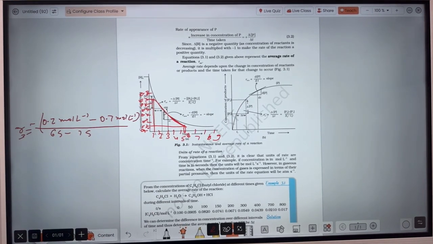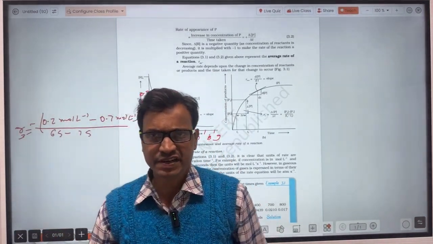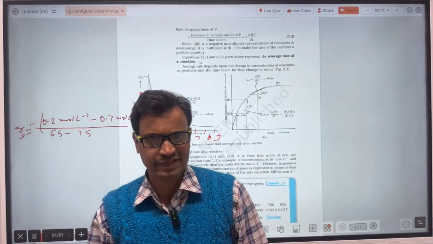In this manner you can calculate the instantaneous rate of reaction at a particular instant of time.